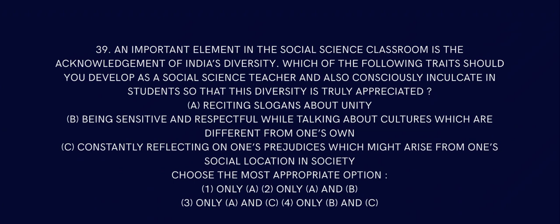An important element in the social science classroom is acknowledgement of India's diversity. Which of the following traits should you, as a social science teacher, consciously inculcate in students so that this diversity is truly appreciated? Reciting slogans about unity, that's not really true. It has to be out. Being sensitive and respectful while talking about cultures which are different from one's own, that is correct. Constantly reflecting on one's prejudice arising from the social location. So B and C are true, so the answer has to be 4, only B and C.